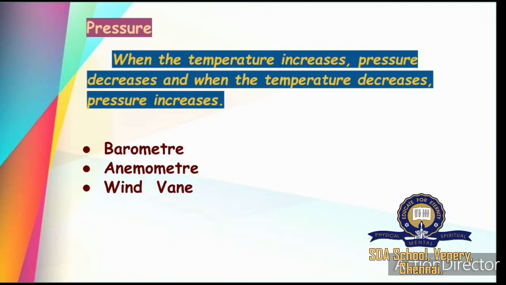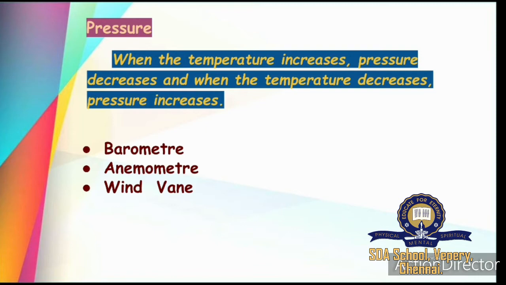Then we studied about barometer, anemometer and wind vane. What is a barometer? It is an instrument which is used to measure the pressure of the wind. Then comes the anemometer.